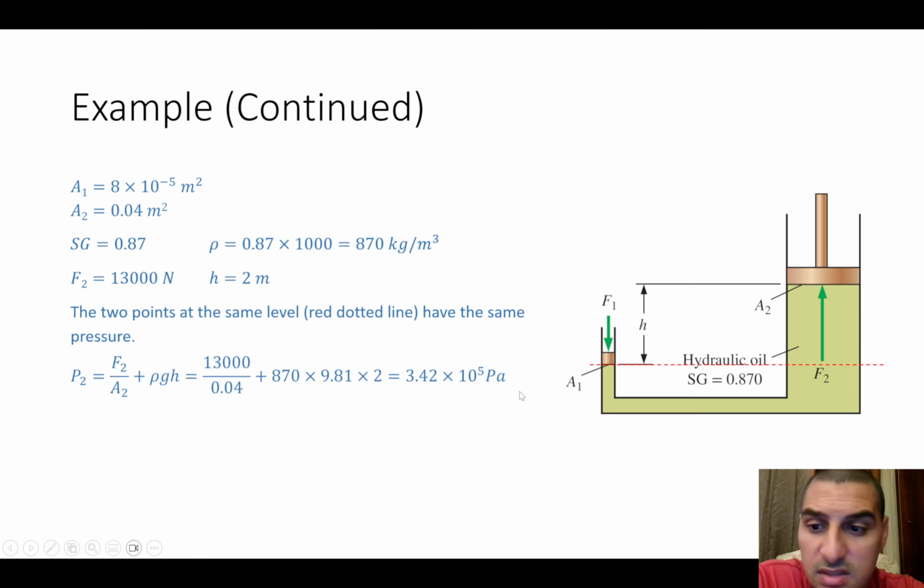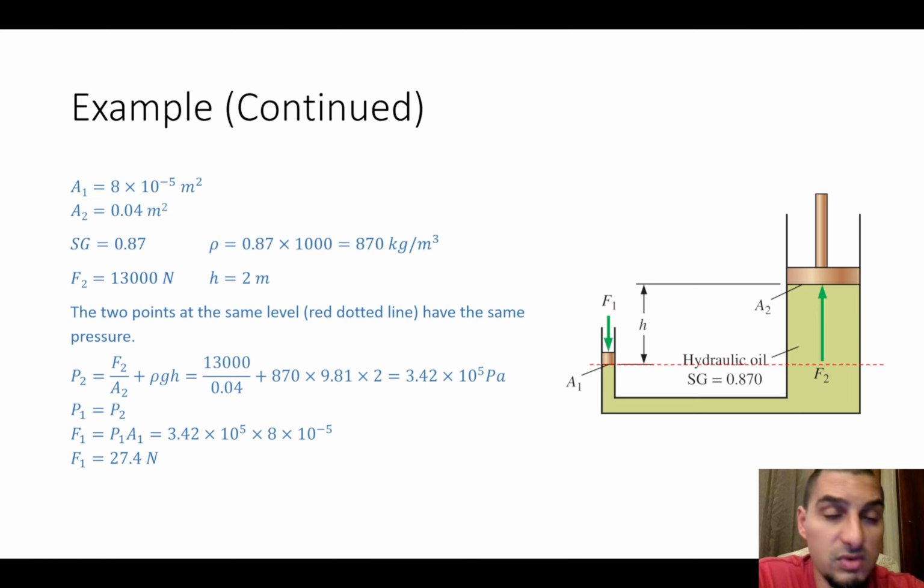So we can calculate the pressure at point 2, which is equal to the pressure at point 1. The force is the pressure times the area, and by this we can find that the force is 27.4 newtons. This is a very interesting thing. You can see these 2 meters are just increasing the force by 1.4 newtons, to 27.4 newtons.